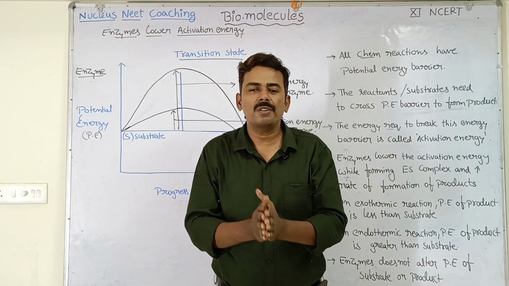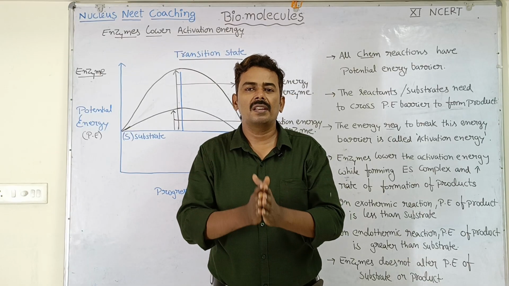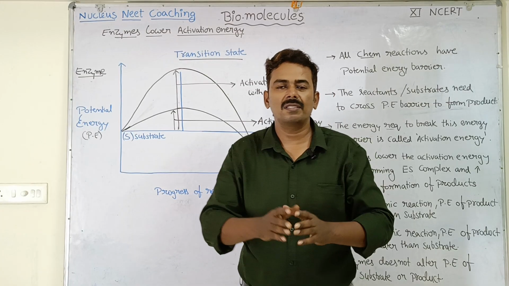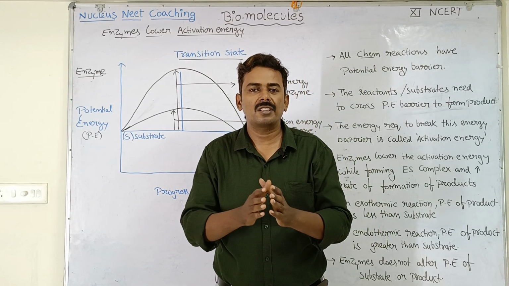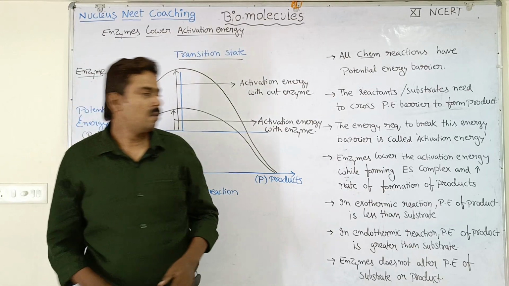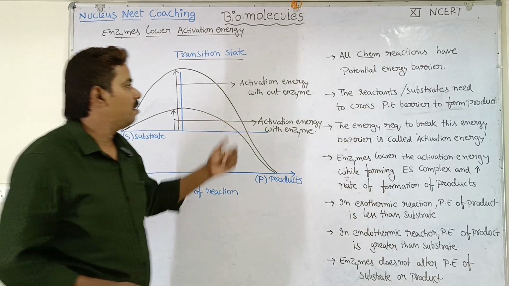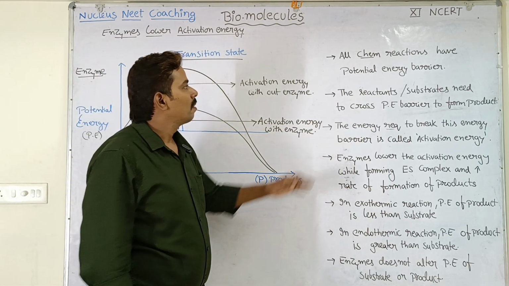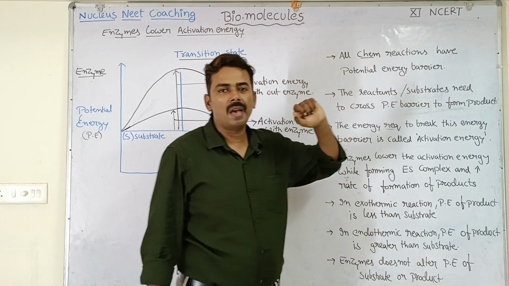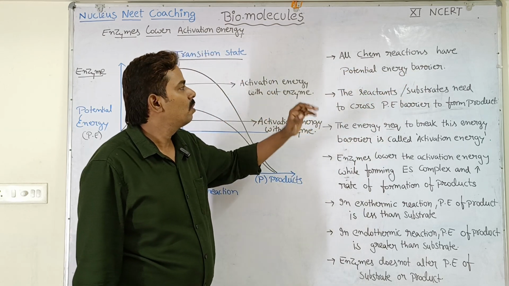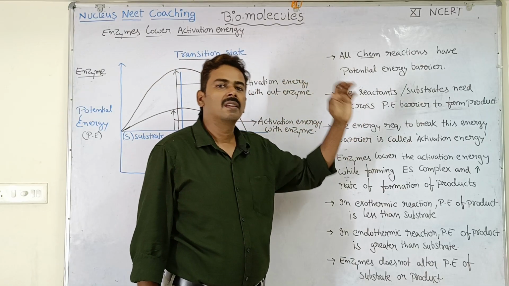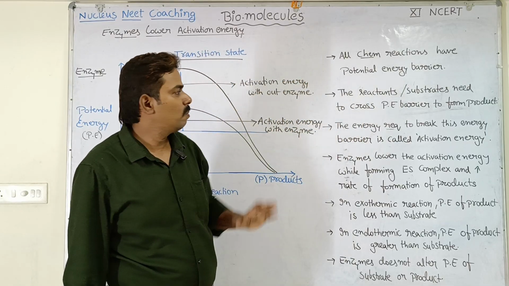Okay, so from this what you understood: activation energy should be provided to the substrate molecules or reactants in order to make the reaction occur. Understood the concept? Now here are some more important points you need to understand. All chemical reactions have a potential energy barrier. They have to cross that potential energy barrier. Then only the reaction will take place and products will be formed.